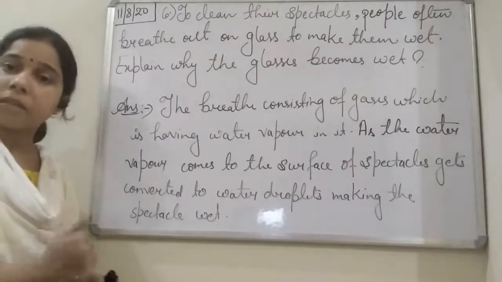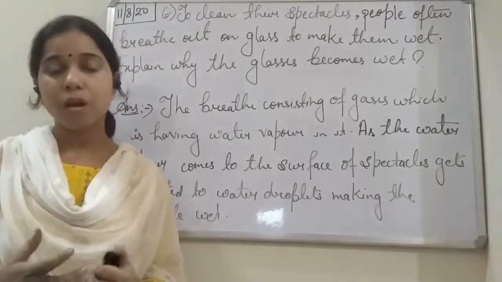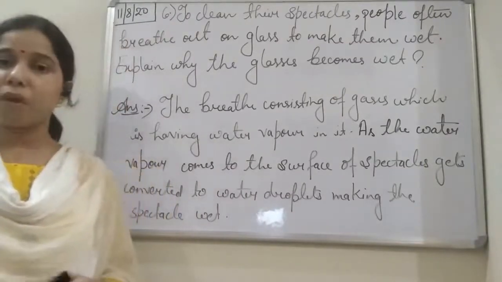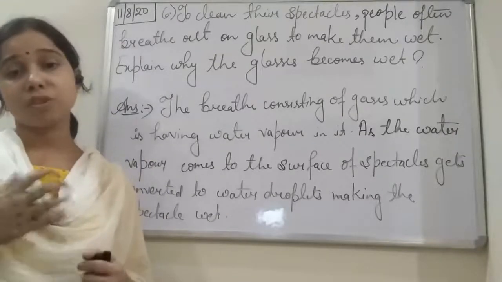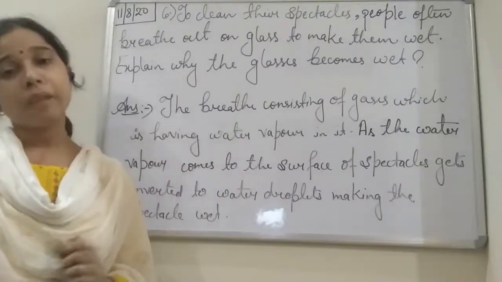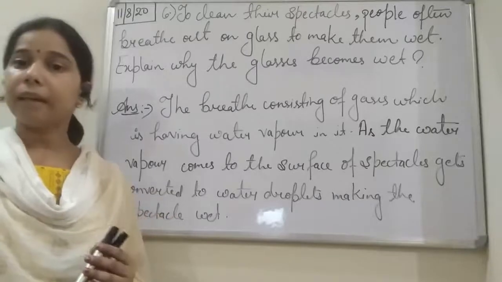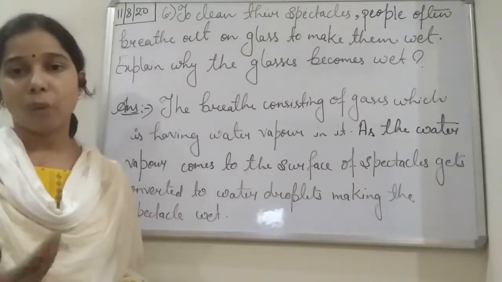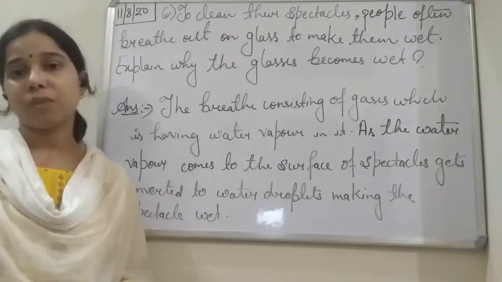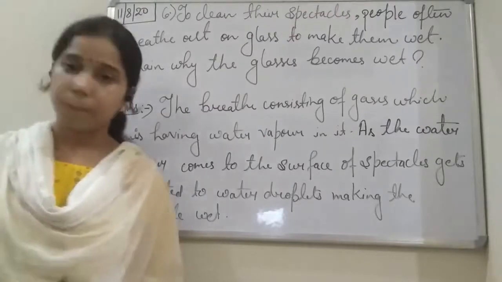So how do the spectacles become wet, students? It is because of the breath that we breathe out, and the breath consists of gases which in turn contain water vapor. When this water vapor falls on the surface of the spectacles, it gets converted into water droplets. It makes the surface of the glass wet, and thus it will be very easy for us to wipe off the spectacle, students.